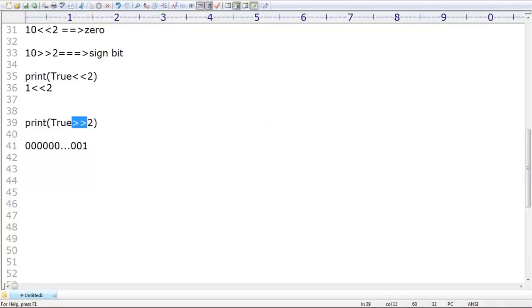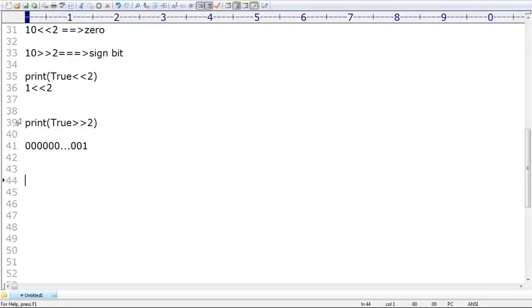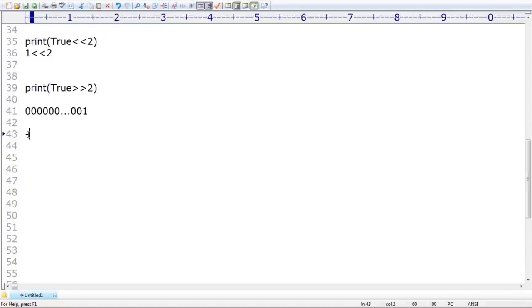Yes. Okay. Sir, now take a very special care, sir. True right shift 2, sir. What answer are we going to get by default? 0 itself is the answer. Everyone can understand? Yes. Sir, how many shift operators are there? You people should be aware of how they behave. Okay. That's all, sir. This is about bitwise operators and the shift operators, right?